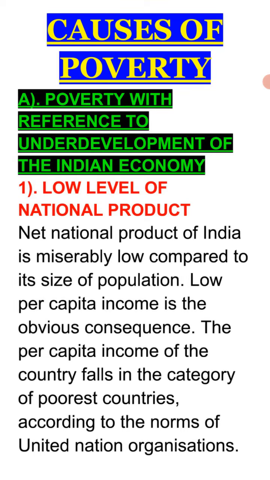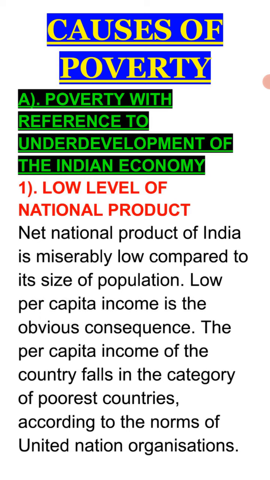So dear students, if we talk about our country, that is India, the national product is miserably, pathetically low as compared to the size of population. As we have a very large population, the national product should also be higher, but due to the low level of national product, there is a consequence of low per capita income, and the per capita income of the country falls in the category of one of the poorest countries.